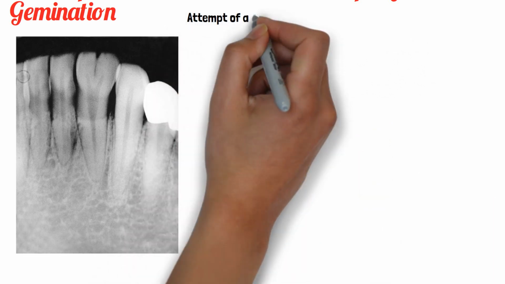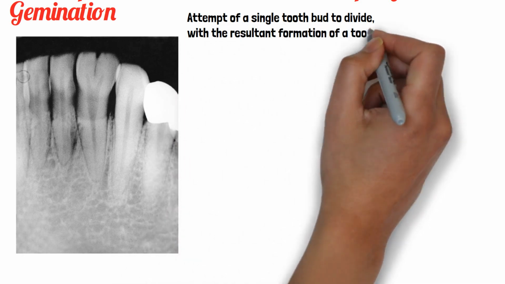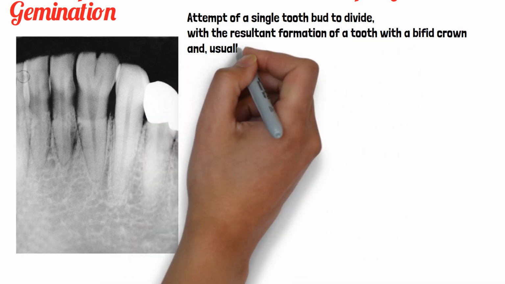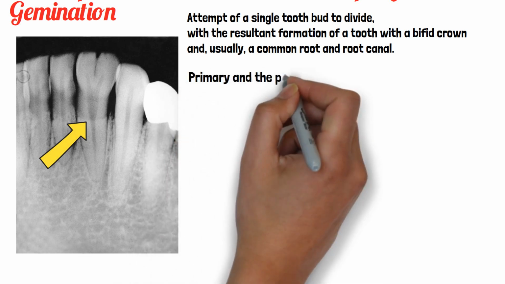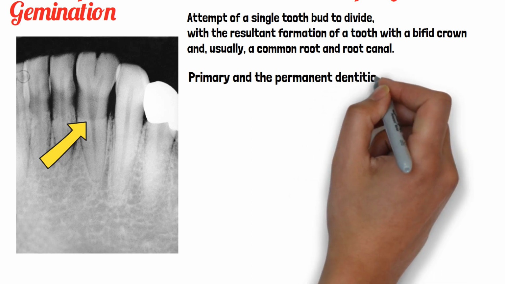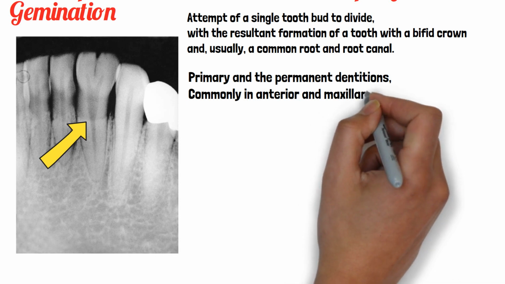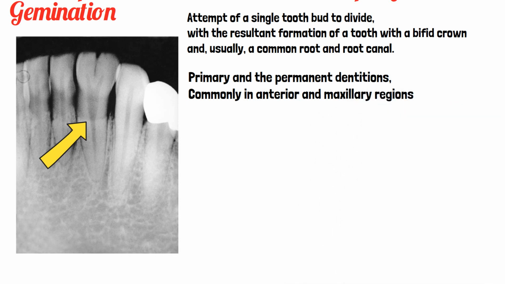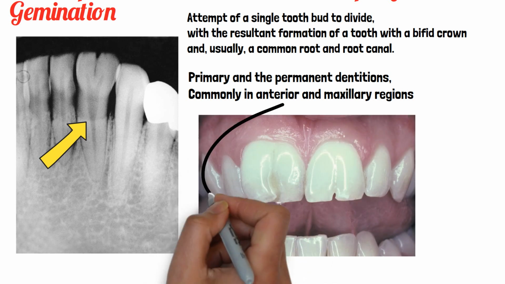So what is gemination basically? It is an attempt of a single tooth bud to divide with the resultant formation of a tooth with a bifid crown, and usually having a common root and root canal. As you can see in this radiograph, you have a bifid crown with a common root and root canal. It affects both primary as well as permanent dentitions, and is most commonly seen in the anterior maxillary regions. So this is a clinical picture of gemination wherein both central incisors are affected with gemination.